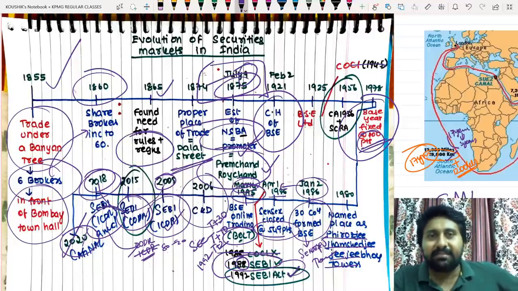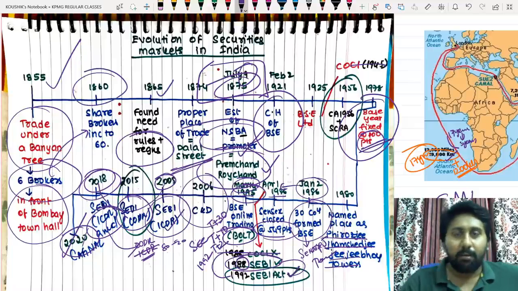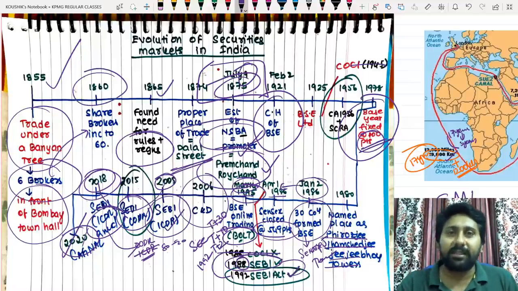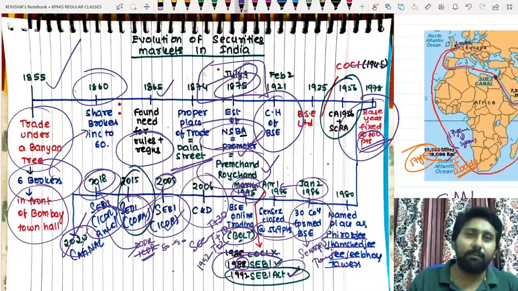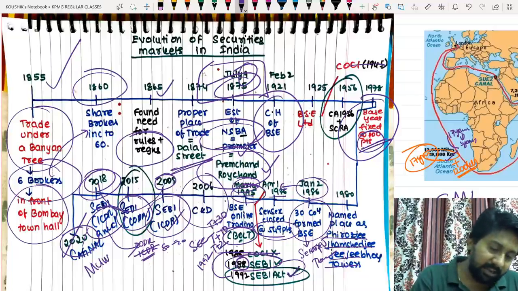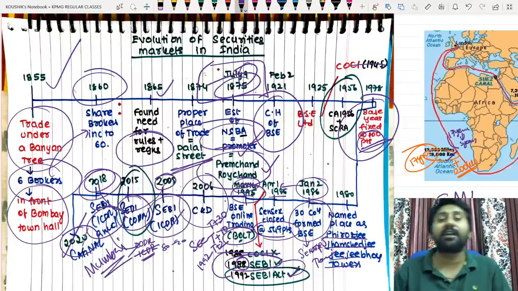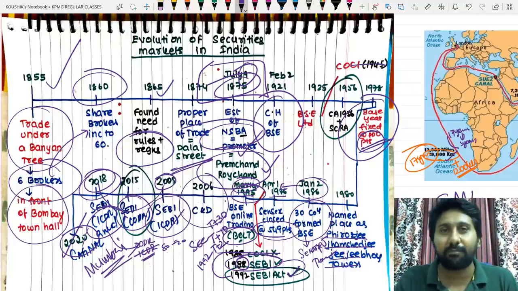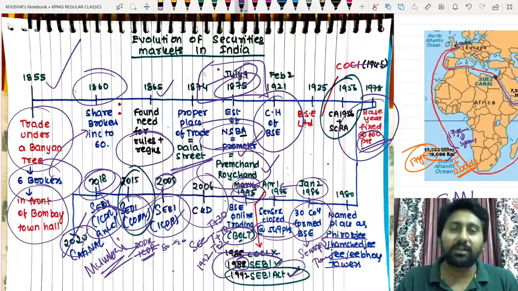In 1994, the Shiv Sena took power in Maharashtra. Thereafter they changed the name from Bombay to Mumbai. Mumbai was named after their goddess Mumba Devi. As a token of worship towards her, they named Bombay as Mumbai. That's how in 1994, when the Shiv Sena came to power, they changed the name from Bombay to Mumbai. Okay, that's how the name has changed.